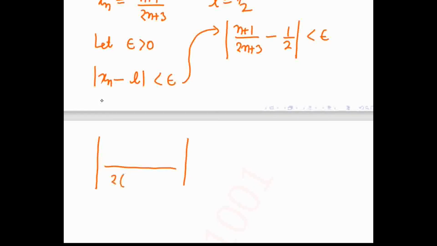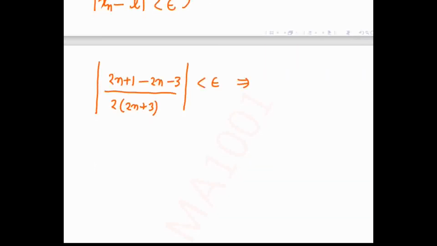It will come 2 times (2n plus 3), and here it will give 2n plus 2 minus 2n minus 3, which is less than epsilon. On the top it will come 1, and the mod is there.